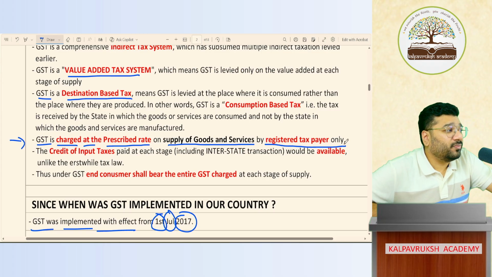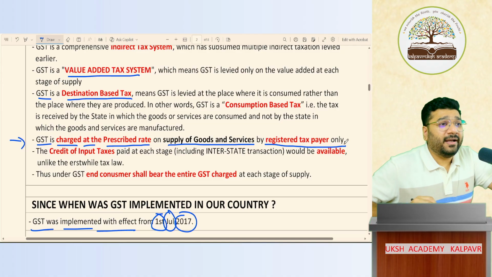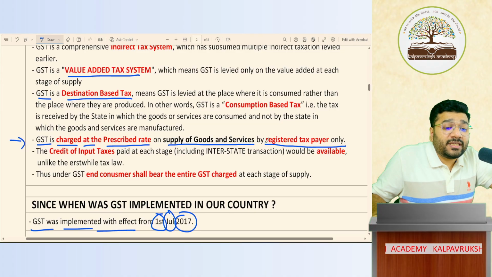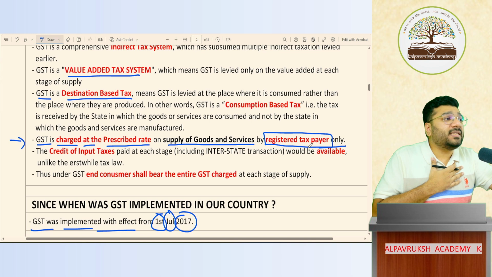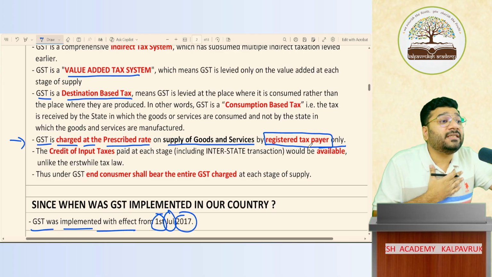No. You are partially right. Law is saying that only those people who are registered taxpayers are supposed to charge GST. If I am not registered with the GST department, I cannot charge GST from you. Only a registered taxpayer is supposed to charge GST.